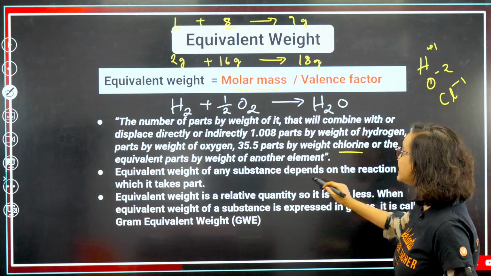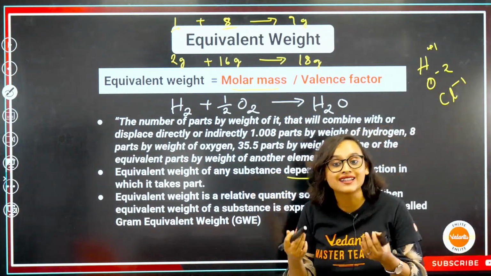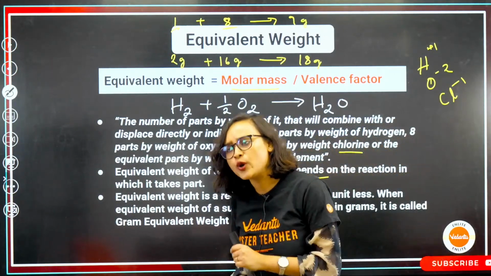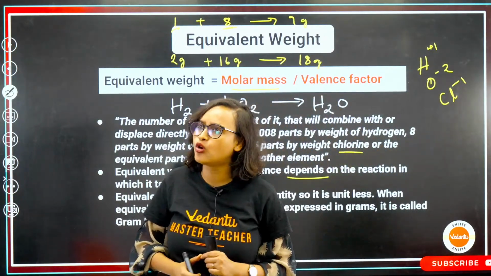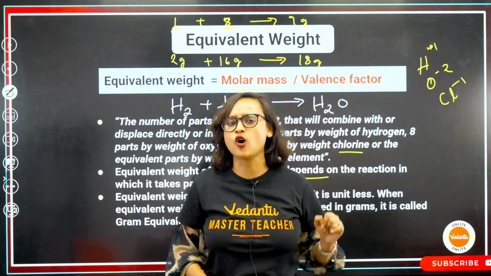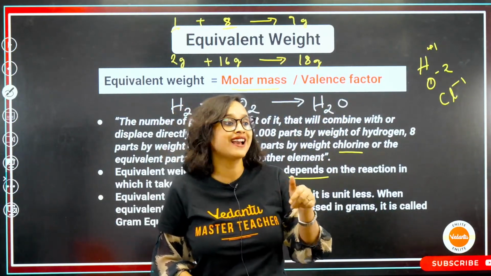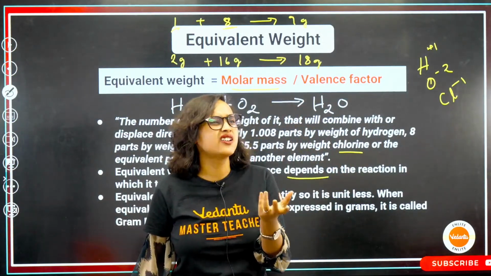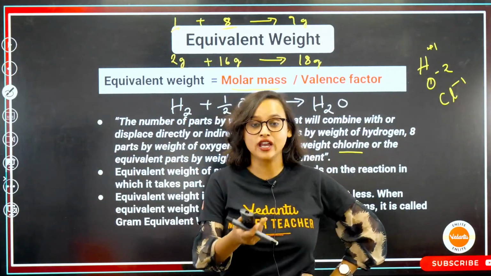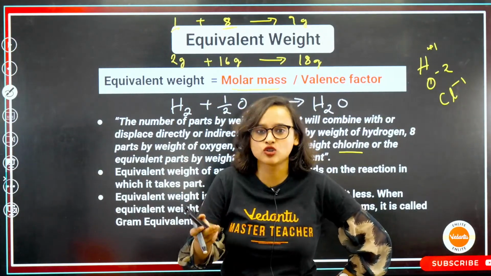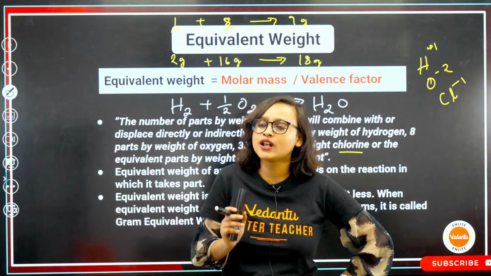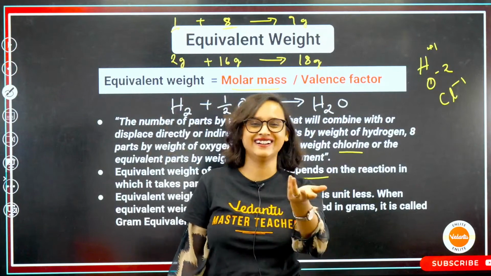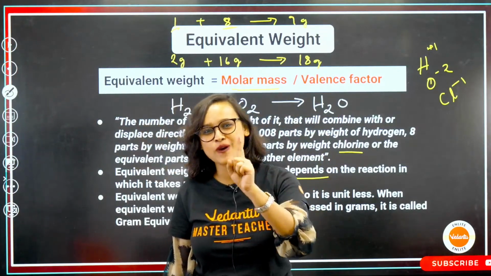Equivalent weight of any substance depends on the reaction in which it takes part. I exactly told you the same thing. Now, isn't it also possible that you have ordered momo from a different place altogether today? Today you wanted to try somewhere else, so you ordered momo from a different place, and maybe this new fellow is giving you 5 momos. Let's say that you go to the Taj Hotel, Taj Vivanta, and you ask for momo, they will give you 3 pieces of momo. They're like, that's it, 3 pieces of momo, 1 plate, 800 rupees.